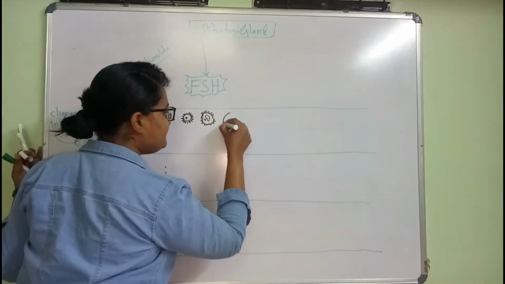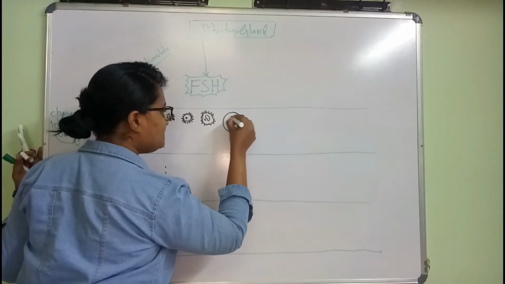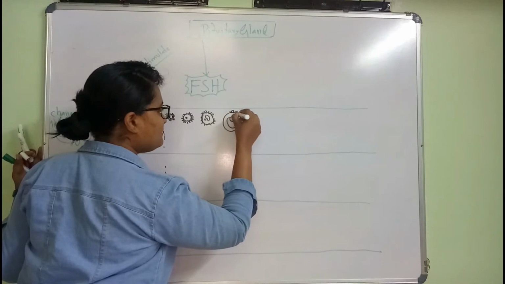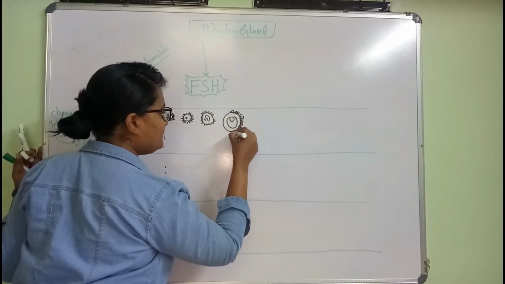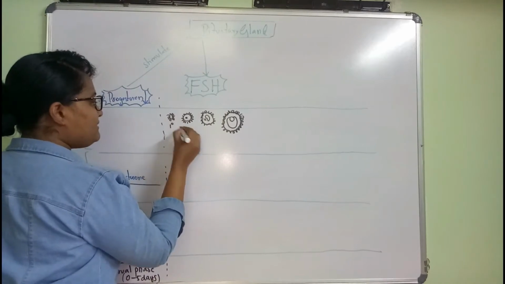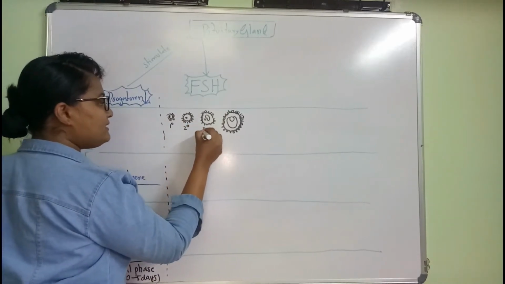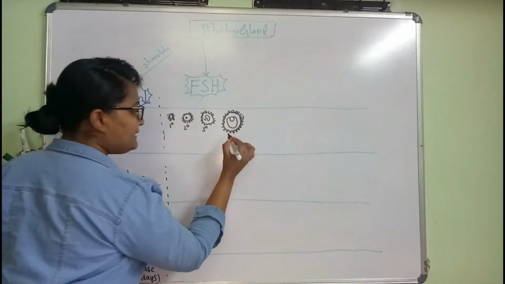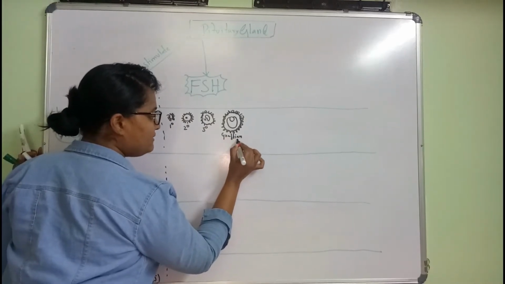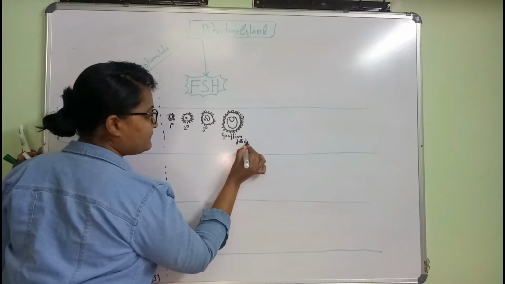And this is our primary follicle, secondary follicle, tertiary follicle, and this is our mature Graafian follicle.